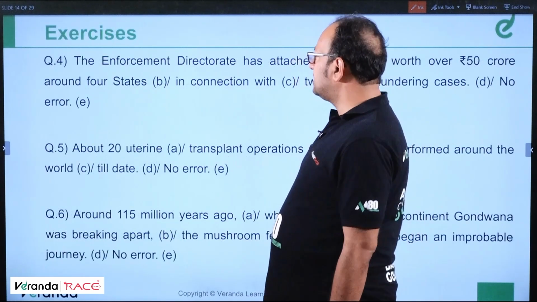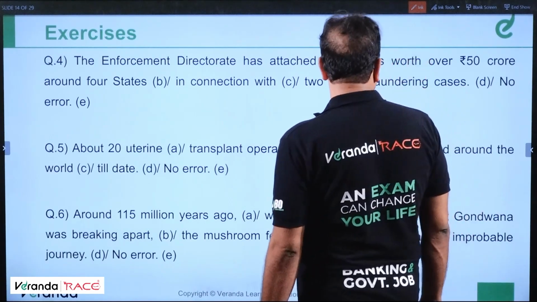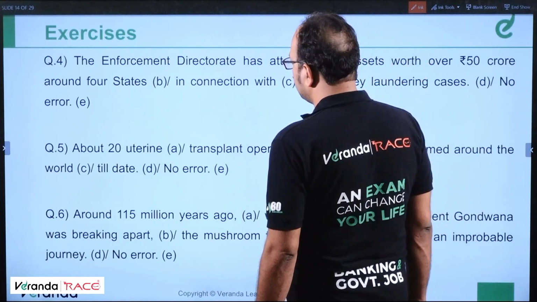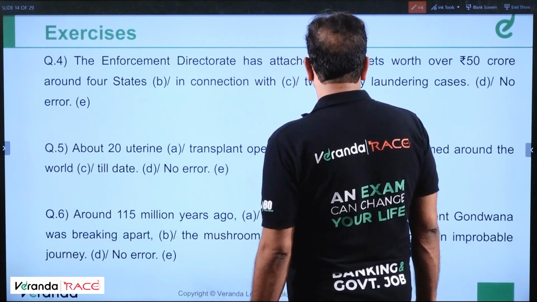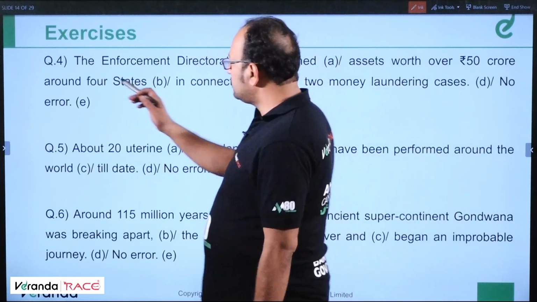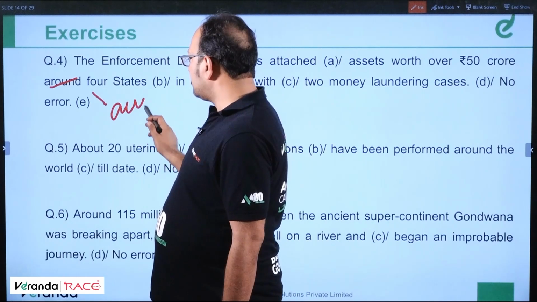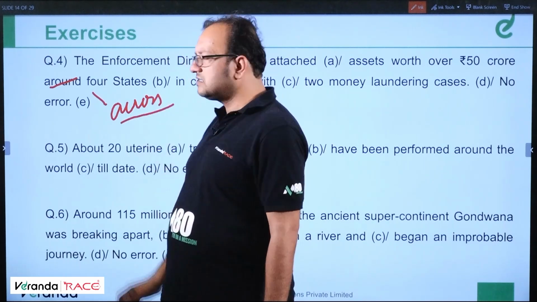The Enforcement Directorate has attached assets worth over 50 crore around 4 states in connection with two money laundering cases. It should be not around, it should be across 4 states. Why across? That's a big question, right?